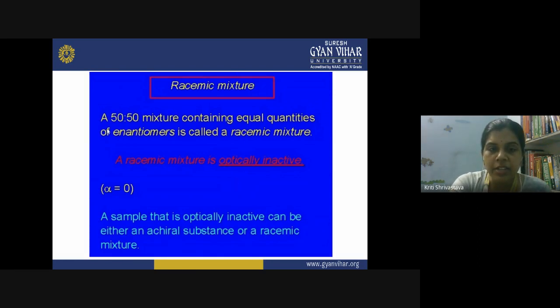What is the racemic mixture? A 50-50% ratio of the two enantiomers, and it becomes optically inactive because we are taking the D and L form in exact quantity. The alpha is zero for a racemic mixture. This could be a very interesting question: what is the value of alpha for a racemic mixture? It is always zero. So a sample that is optically inactive can be either an achiral substance, where optical activity is not present in the molecule, or there is a possibility that it is a racemic mixture.